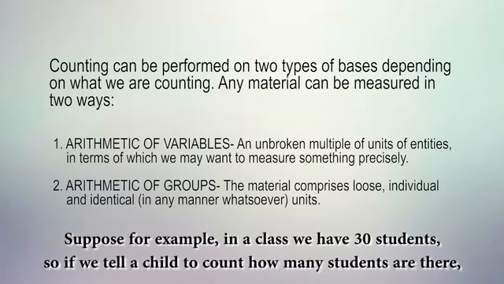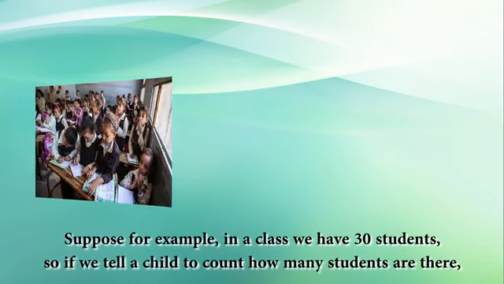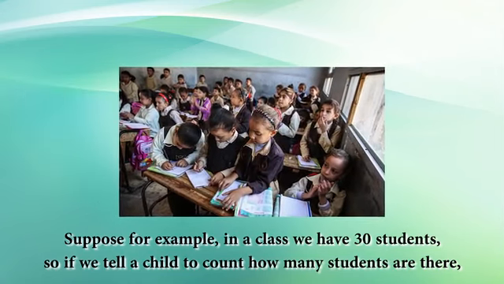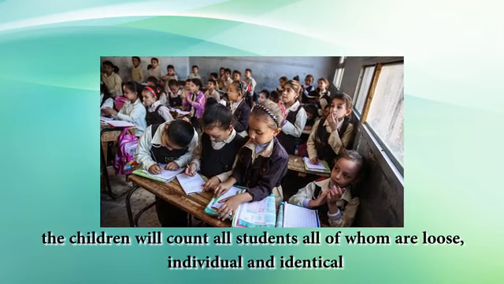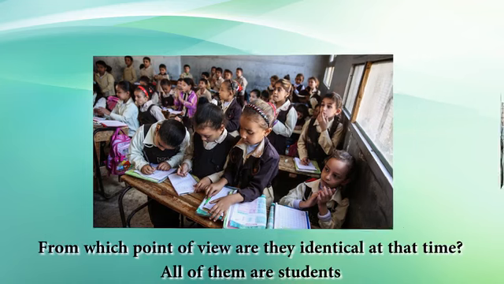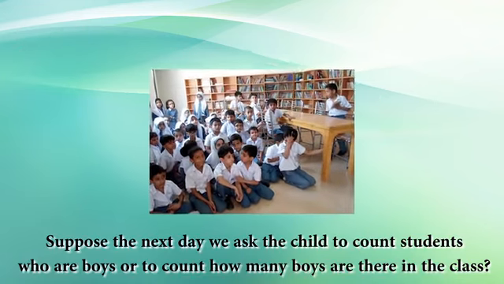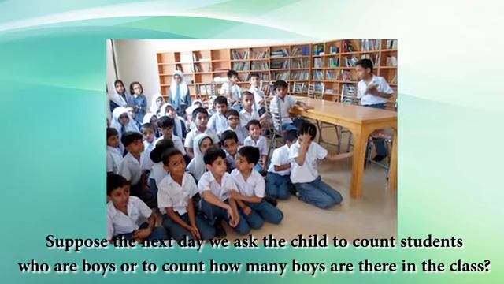Suppose, for example, in a class we have 30 students. Then you ask one child, now you count how many students are there. So the child will count all students, all are loose, all are individual, and all are identical. From which point of view are they identical at that time? All are students. Suppose next day we ask the child, you count only boys.